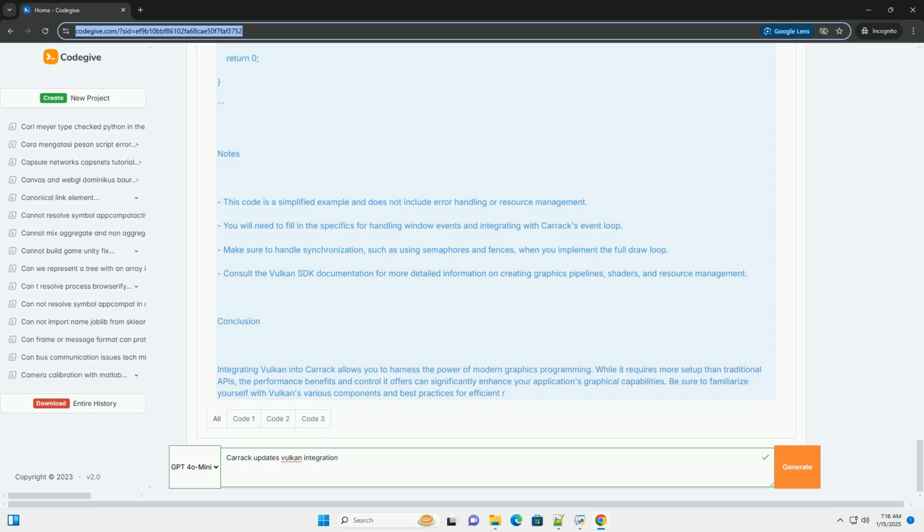Conclusion. Integrating Vulkan into Carrack allows you to harness the power of modern graphics programming. While it requires more setup than traditional APIs, the performance benefits and control it offers can significantly enhance your application's graphical capabilities. Be sure to familiarize yourself with Vulkan's various components and best practices for efficient resource management and rendering.